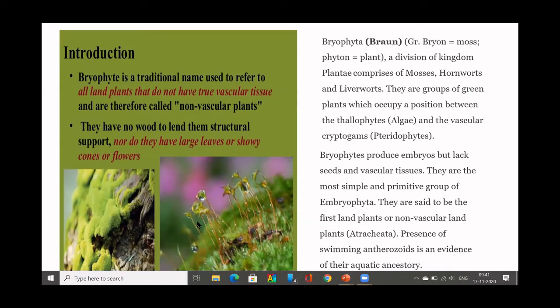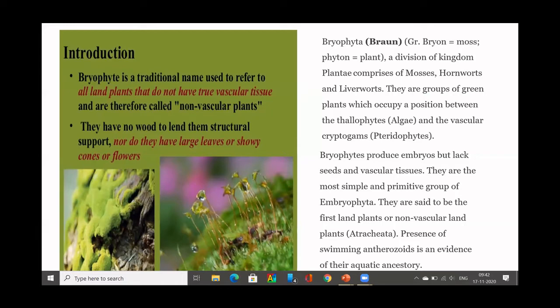Pteridophytes are vascular cryptogams. We call them cryptogams, those which do not have proper root, leaf and stem distinction. So you have vascular cryptogams and non-vascular cryptogams.